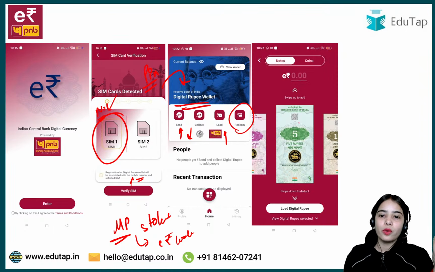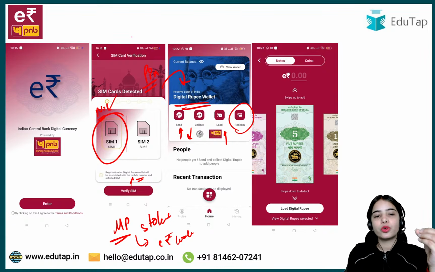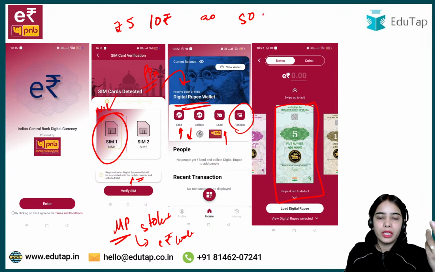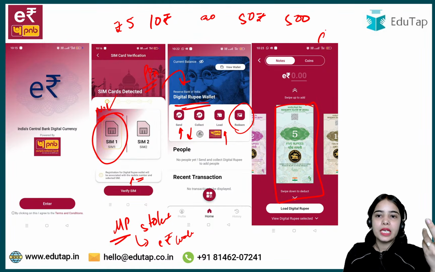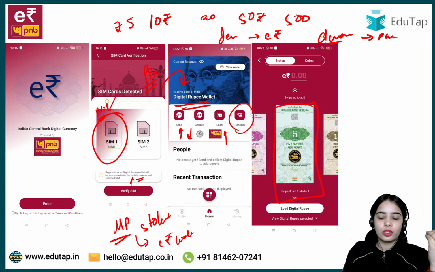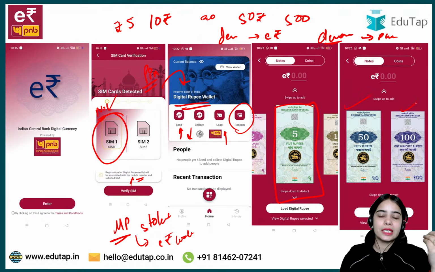Now, how will the money look here? The same currency that you have, like 5 rupee, 10 rupee, 20 rupee, 50 rupee, 500 rupee, the same denominations that we have in physical currency are there in the e-Rupee also.